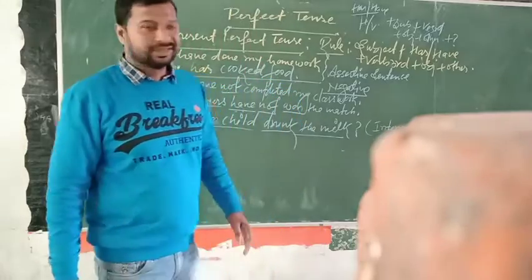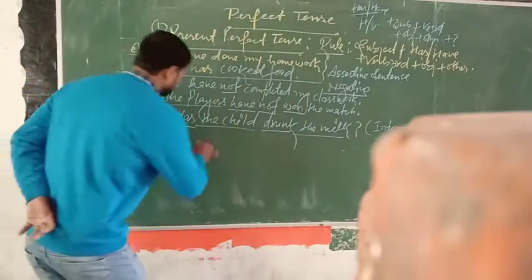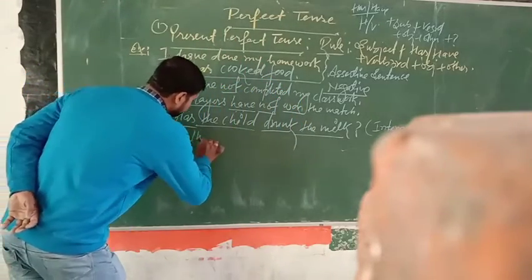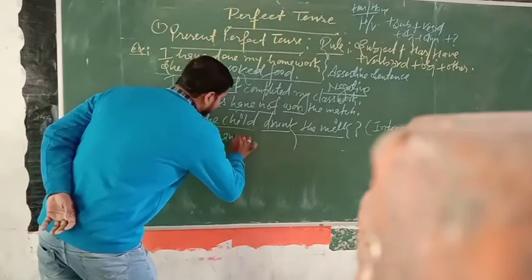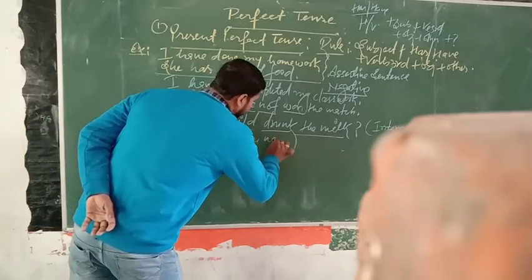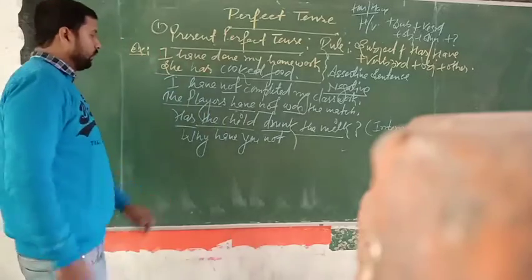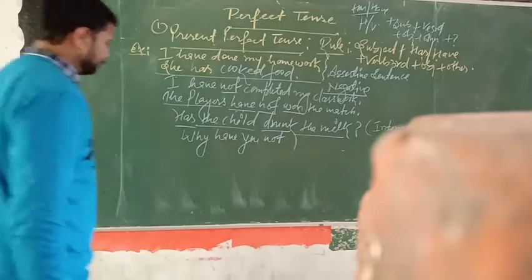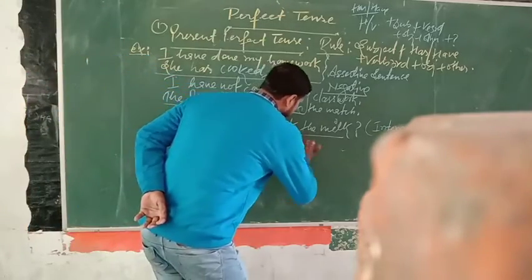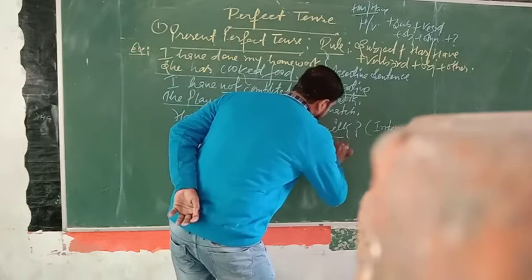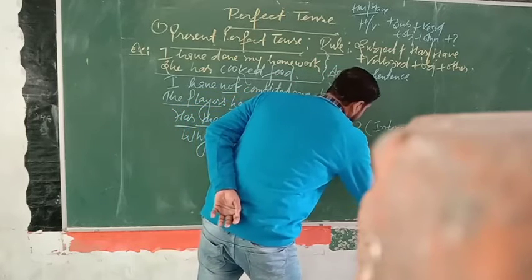Okay, now you can see an example here: Why have you not played this match?